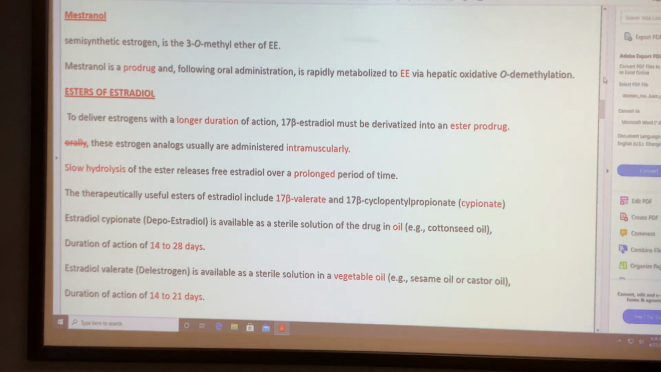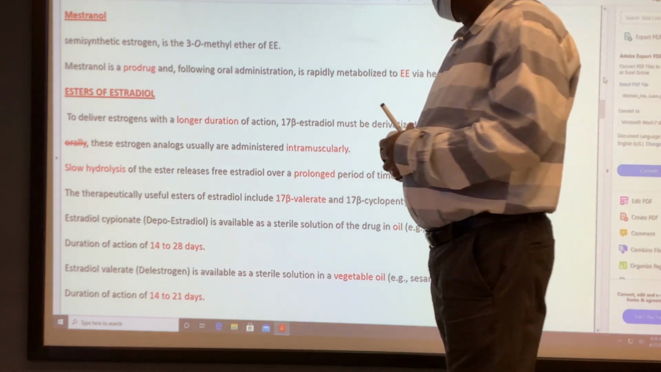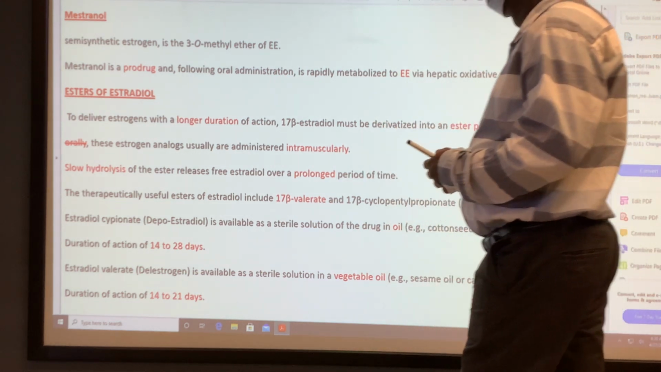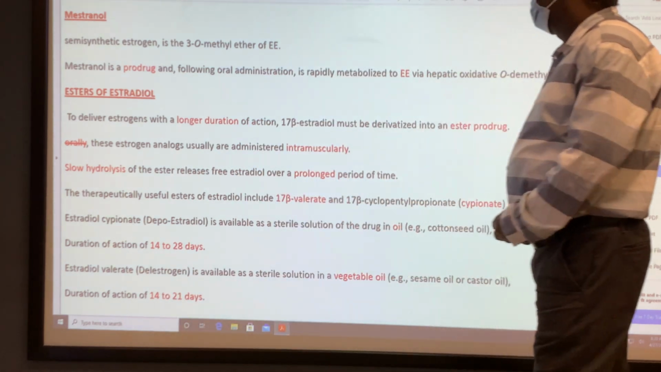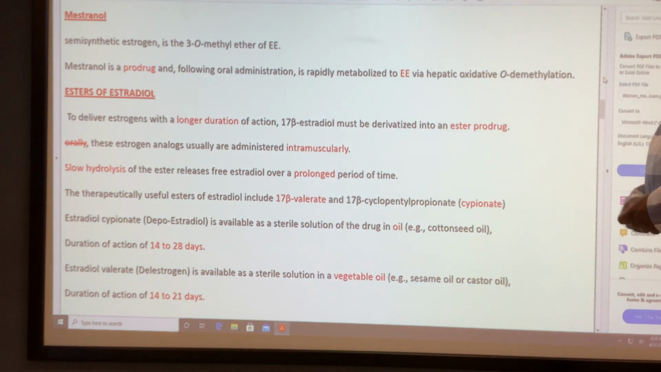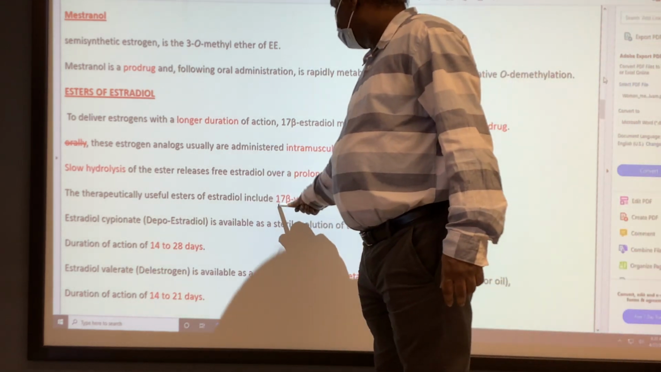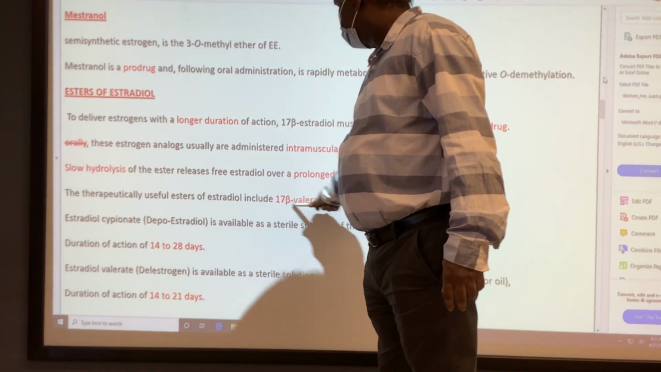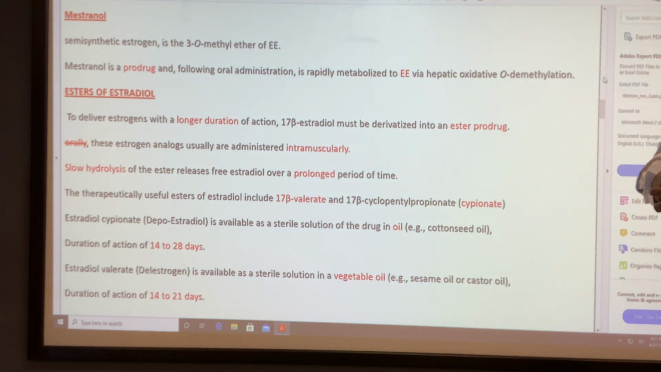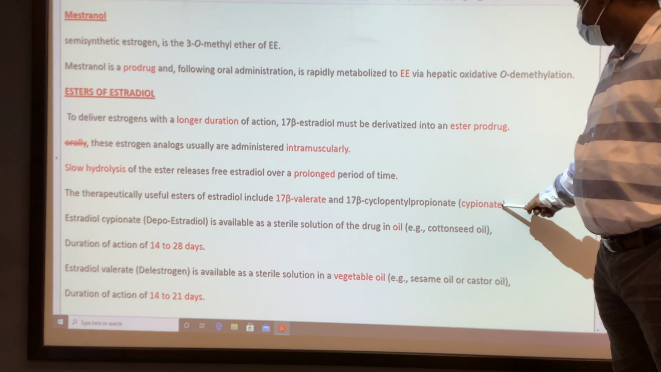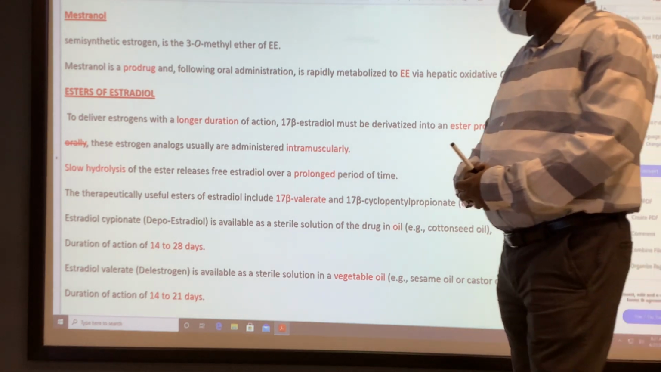Other types of estrogens that we have are the esters, ethinyl estradiol with ester products. So we have estradiol valerate, where the 17 hydroxyl is attached to valeric acid, or the cypionate, cyclopentane propionate, or it is attached with propionate.